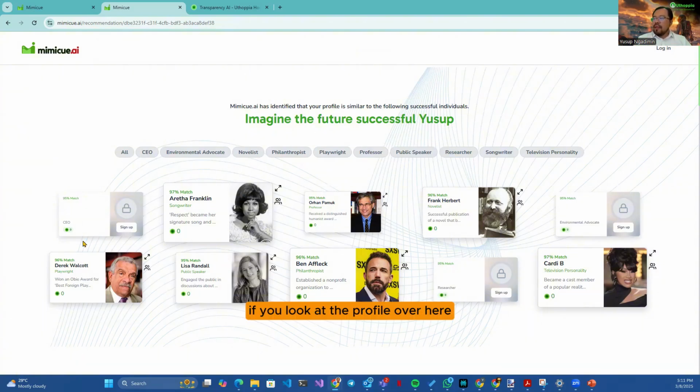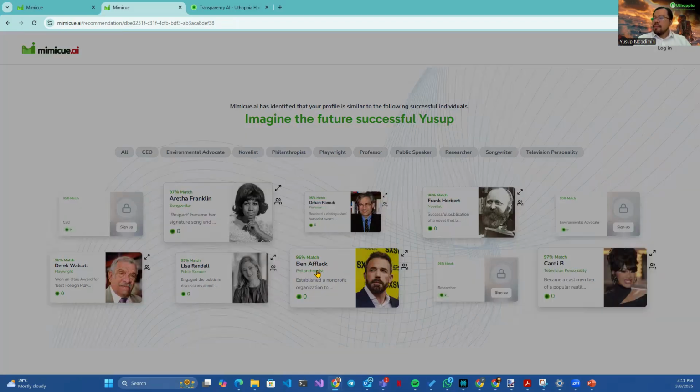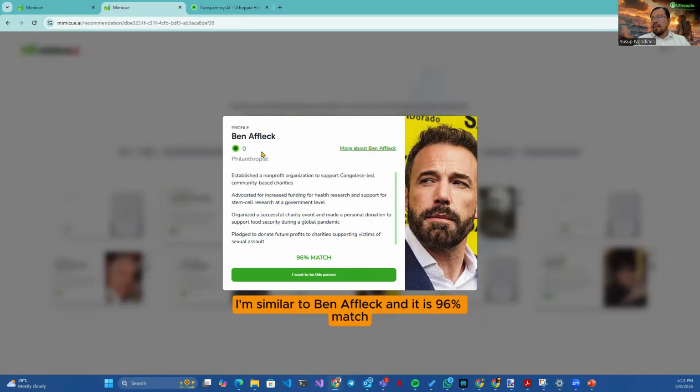If you look at the profile over here, for example, oh, I'm similar, as a student, to Ben Affleck, and it is a 96% match. But I'm not a 96% match to Ben Affleck as an individual in totality. I'm only a 96% match to Ben Affleck as a philanthropist.